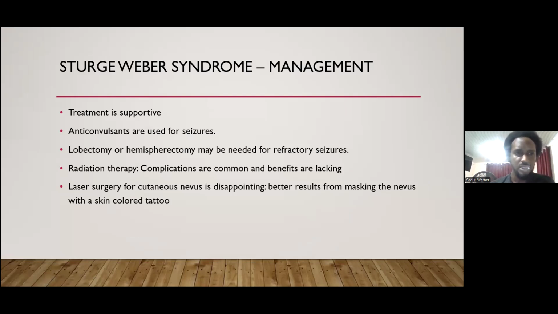So in terms of treatment for Sturge-Weber syndrome, treatment is usually supportive, where we use anticonvulsants for seizures. Lobectomy or hemispherectomy may be needed for refractory seizures. In terms of radiation therapy, complications are common and benefits are lacking, so it's not really indicated. Laser surgery for the cutaneous nevus is usually disappointing. Better results have been reported from masking the nevus with a skin color tattoo.